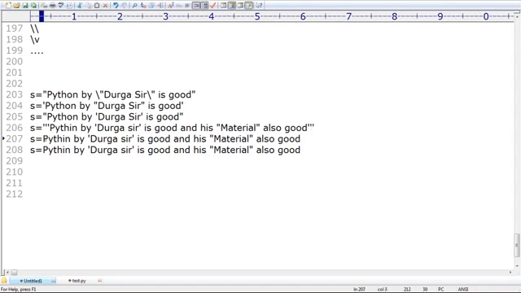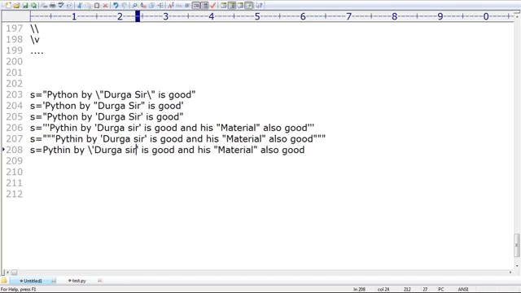Here better to take triple double quotes, like this. Sir, I don't want to use triple single quotes or triple double quotes. What I want to do is very simple, sir. Here use backslash single quote, backslash single quote, and after that backslash double quote, backslash double quote. Like this we require to use. But anyway, unnecessary backslash.